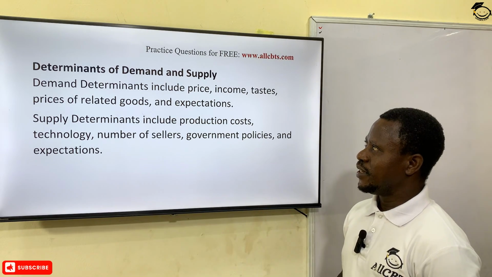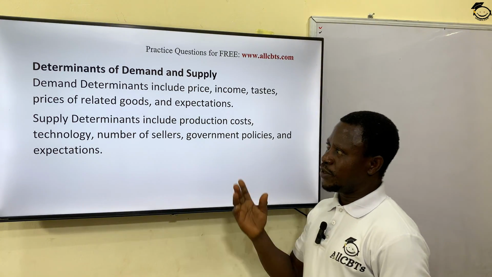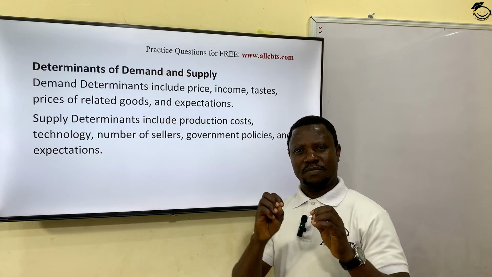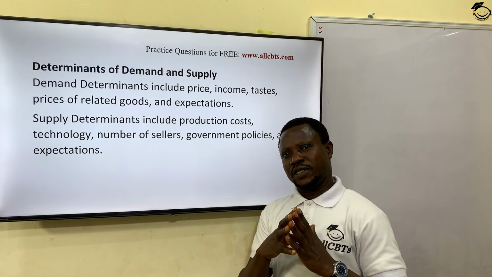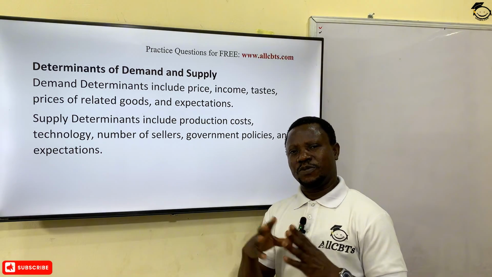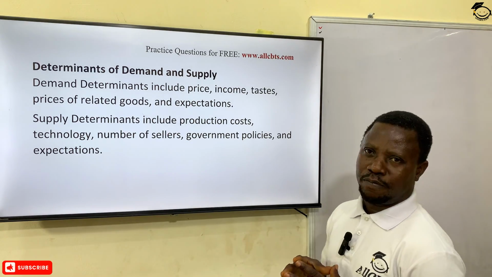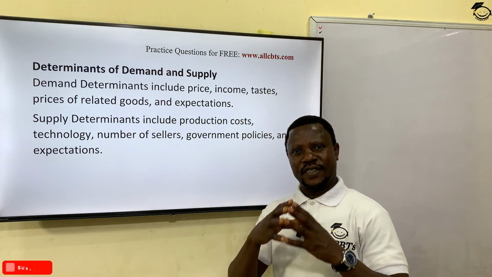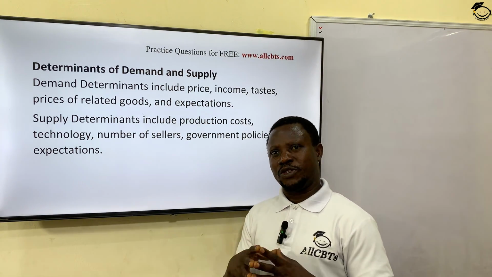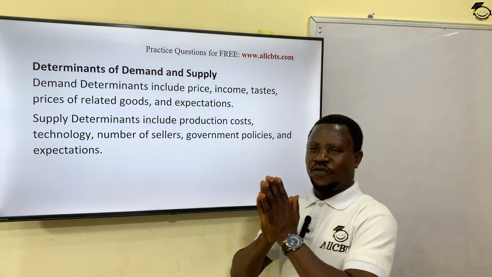Now, let's look at determinants of demand and supply. Let's start with that of demand. What are those factors that determine how much quantity is being bought by a consumer or how many services are being enjoyed by a consumer? The first thing we are looking at is the price. The price is a major factor at the short run. When we talk in economics, we have the short run and the long run. At the short run, these factors affect demand.